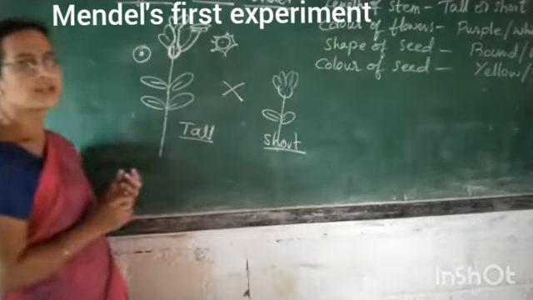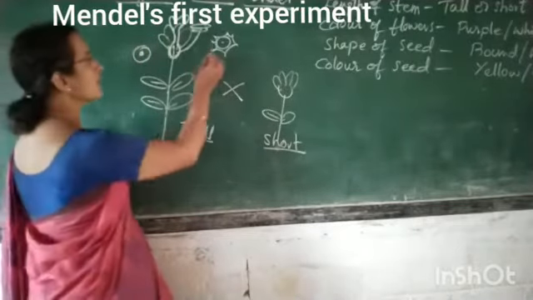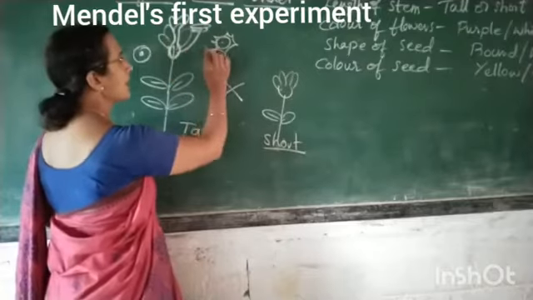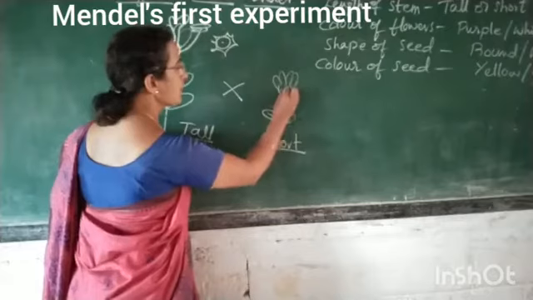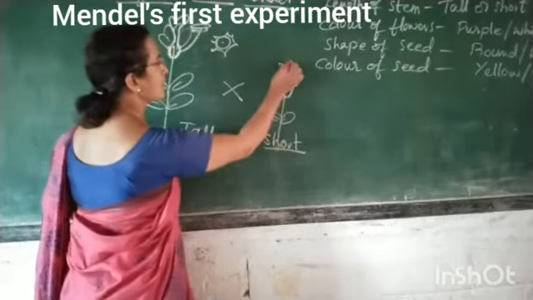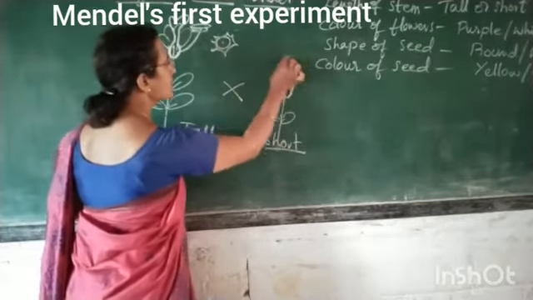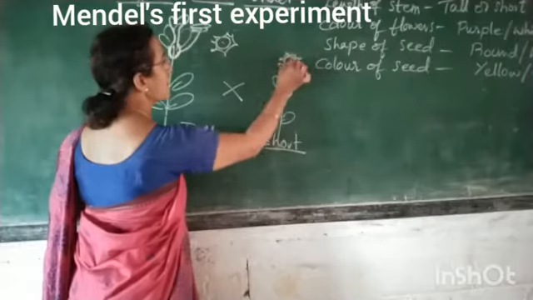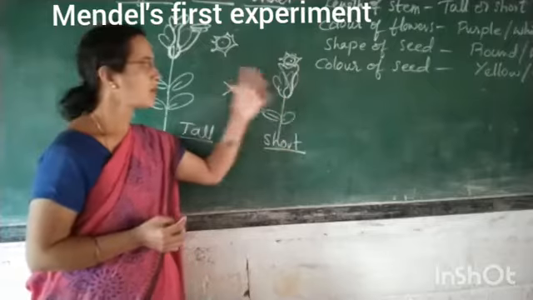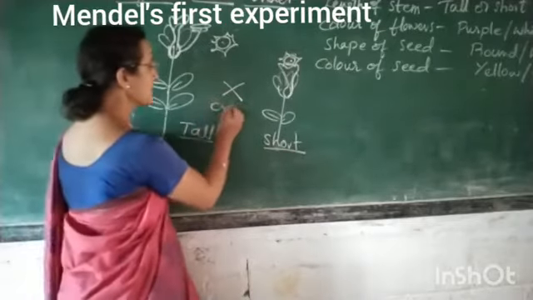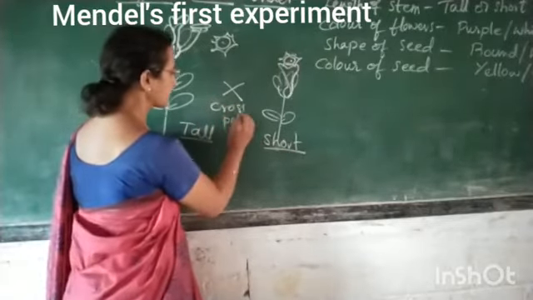Cross-pollination means he took the pollens of the long plant and transferred those pollens onto the stigma part of the short plant. These pollens were transferred artificially onto the stigma part of the short plant. This was considered as cross-pollination.